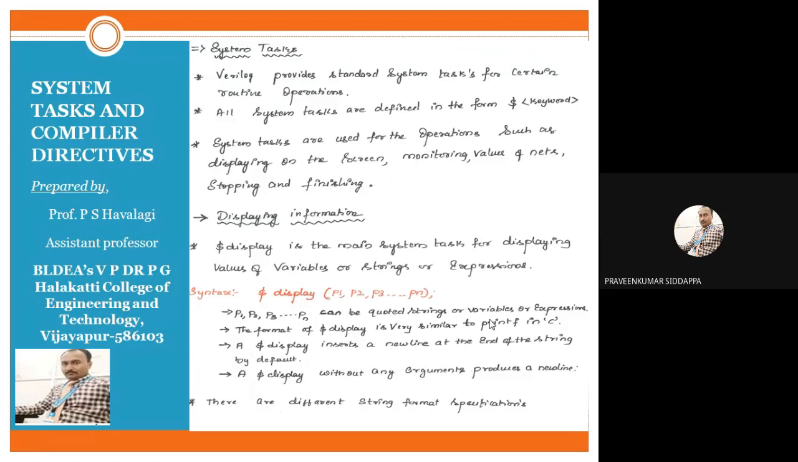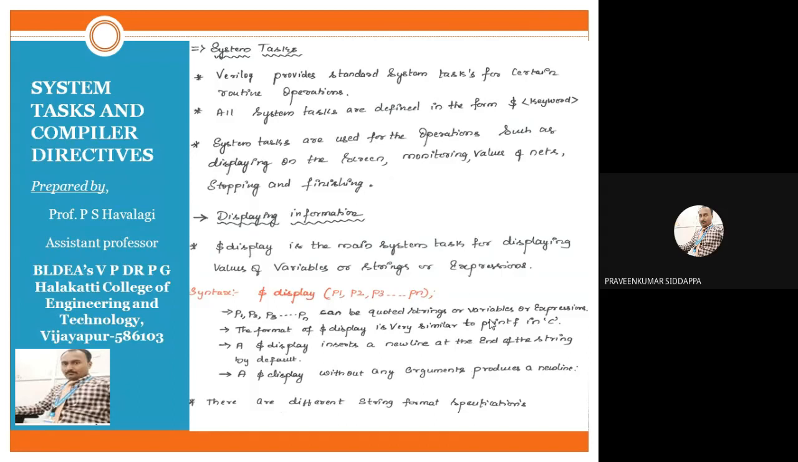$display is the main system task for displaying values, variables, strings or expressions. If you want to display these on your screen, we use $display as an instruction in Verilog. If you have some expression, we need to display it on your screen, so we have to use it. If you have some variables, we have to display them on your screen.